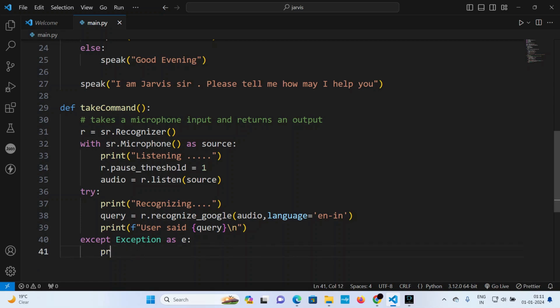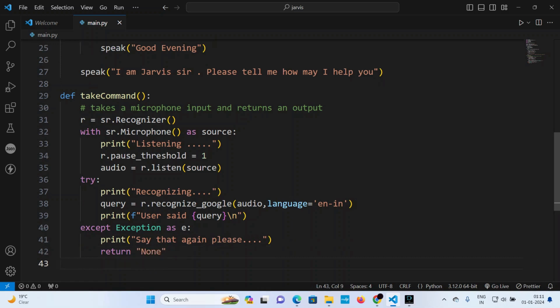So instead of doing print e, I will print say that again, maybe like that. Again, please say that again, please. Control Z. Okay, good. And return basically None. Good. And after that I'll return the query.